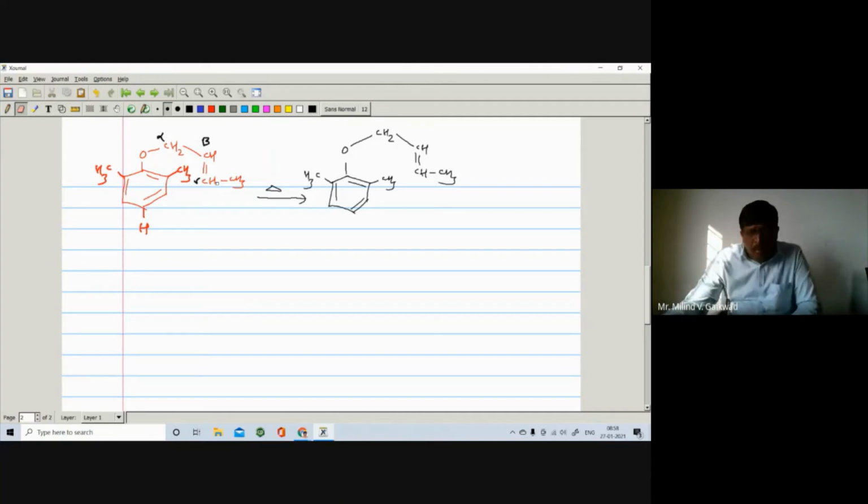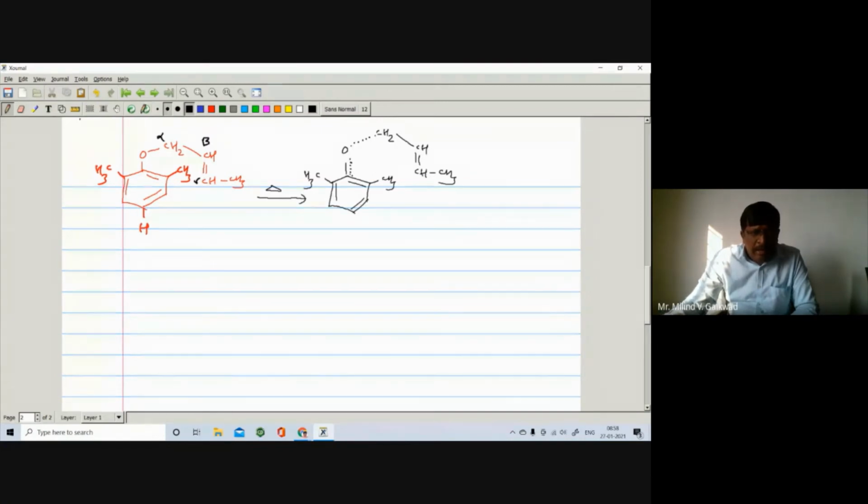Now look, I have written the same thing, right? Now what happened? The bond between the oxygen and this CH2 alpha undergoes breaking. So you have to break the bond, and the bond between this oxygen and carbon undergoes forming, meaning there is formation of a double bond.